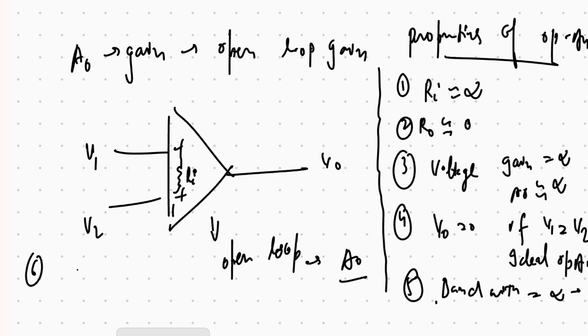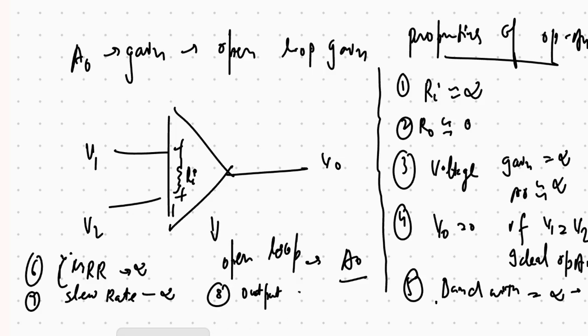Then there is the sixth property. The sixth property is infinite CMRR, common mode rejection ratio is infinite. And the seventh property is slew rate is infinite. And the eighth property is output offset voltage, which is approximately equal to 0.